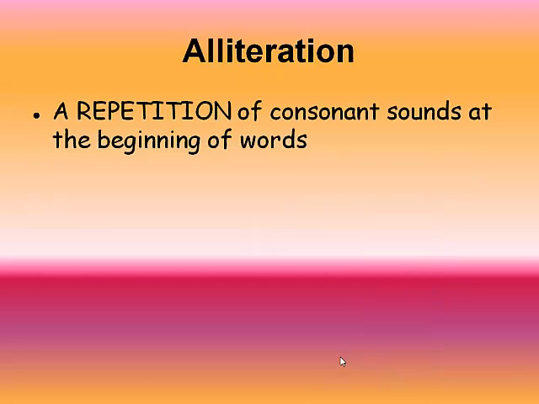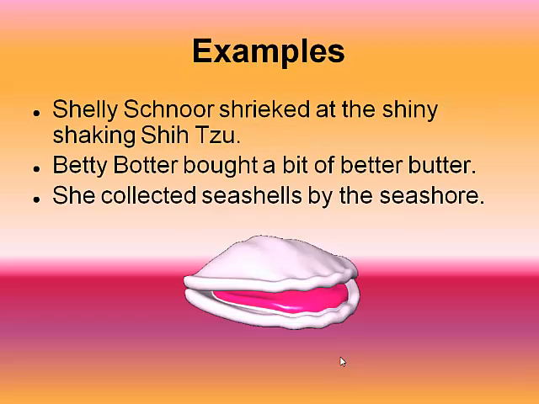Alliteration. A repetition of consonant sounds at the beginning of words. For example, Shelley Schnorr shrieked at the shiny shaking Shih Tzu. The sh sound is being repeated over and over at the beginning of words. Betty Botter bought a bit of better butter. The b sound is being repeated at the beginning of words. Or, she collected seashells by the seashore. Again, the s sound was being repeated multiple times in this particular sentence.